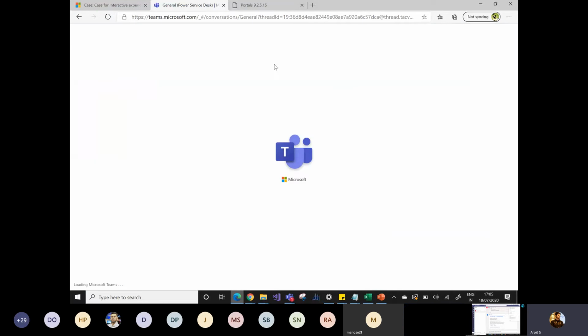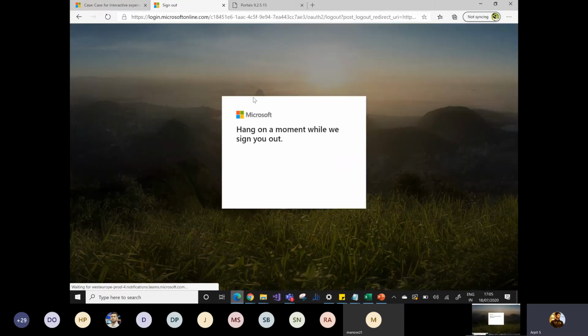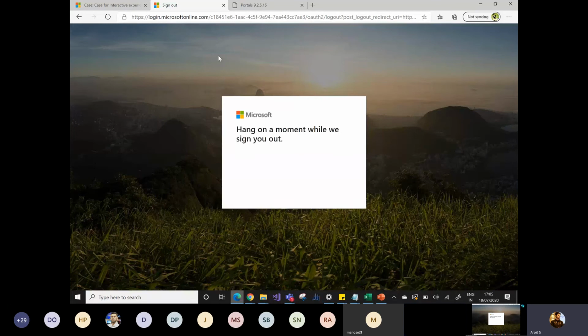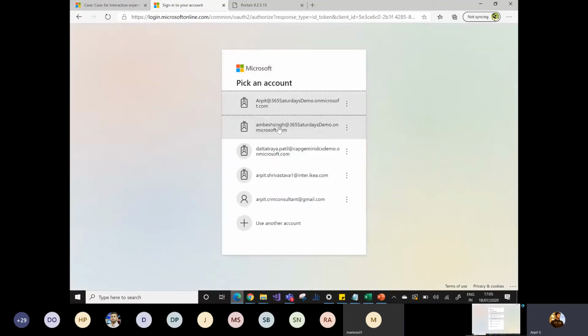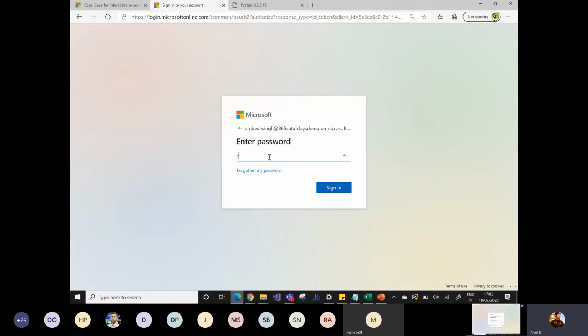Let me sign out and log in as the Umbase. Okay, so Umbase is logged in to Microsoft Teams.